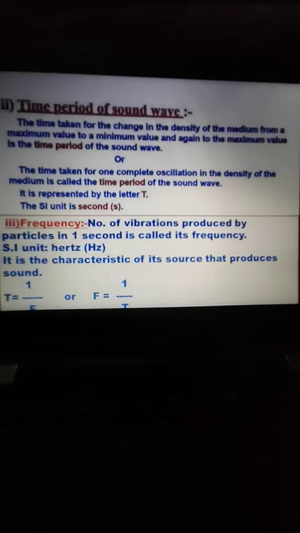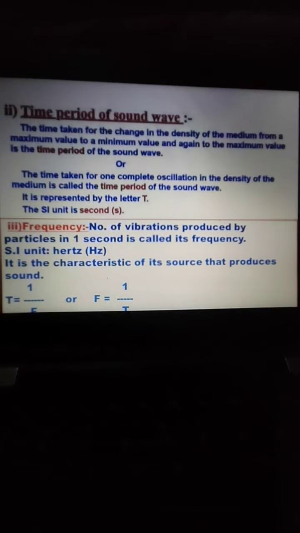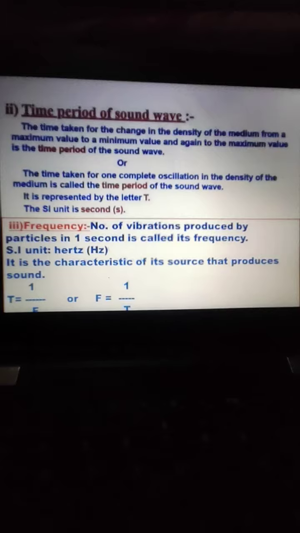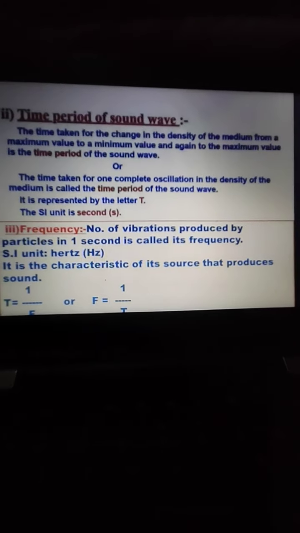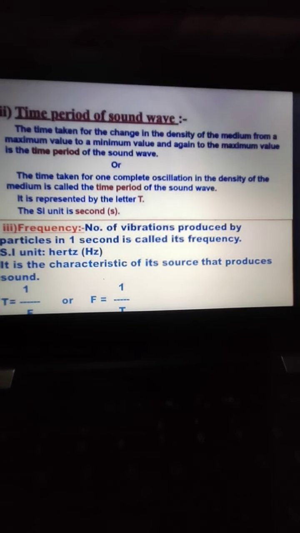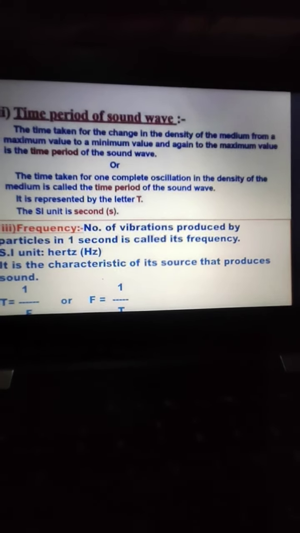Next we are having frequency. What is the frequency? It is the number of vibrations produced by a particle of the medium in 1 second, and it is denoted by the letter f, and the SI unit is hertz, with the symbol Hz.